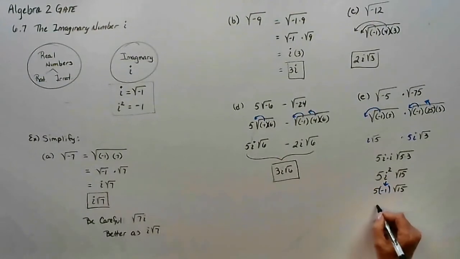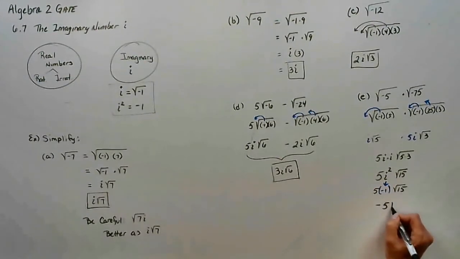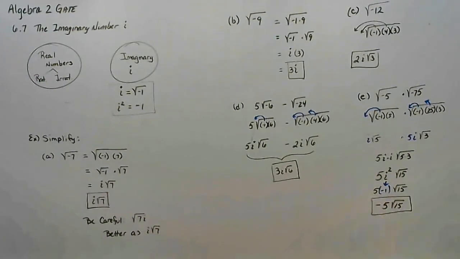So we are left with negative 5 root 15. So remember, i is the same as the square root of negative 1. i squared is the same as negative 1. Those are identities. Those are facts. Okay?